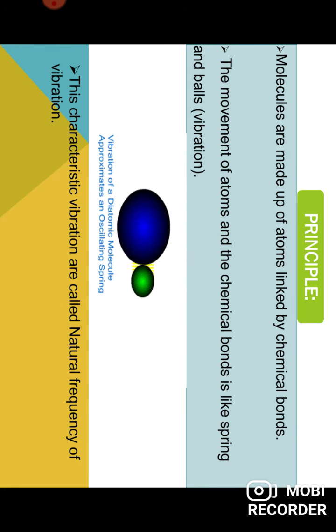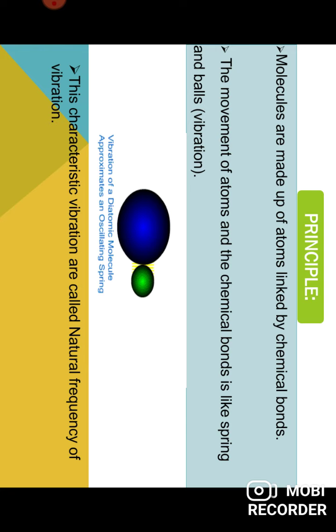So what is the principle of IR spectroscopy? Molecules are made up of atoms linked by bonds. The movement of atoms and the chemical bond is like a spring and ball. This movement is known as vibration. In the diagram, the vibration of a diatomic molecule is approximated as an oscillating spring.